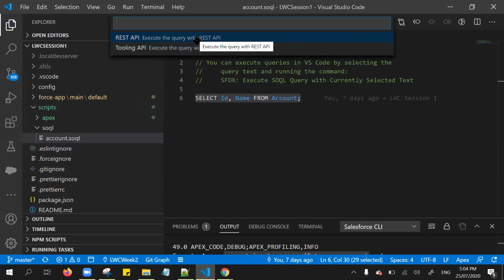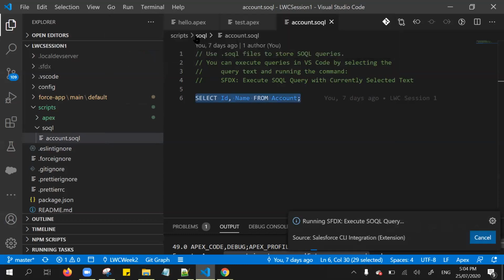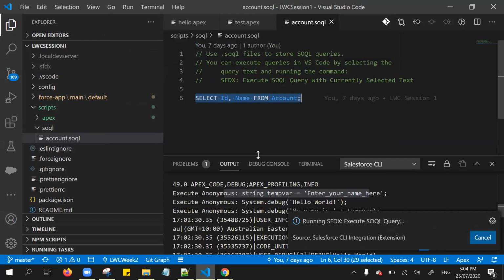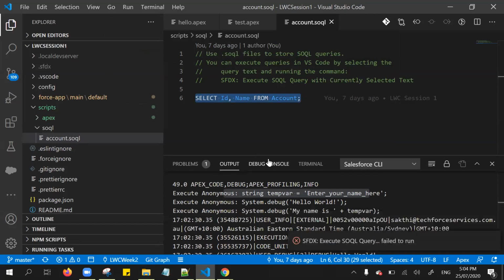Here it's the same. If you notice in the developer console, there are two ways we can execute the query, one for REST API and one for tooling API. Tooling API supports certain objects, for example to get the test coverage result object or a few other objects. In such a case we need to use the tooling API. The same thing is available in Visual Studio Code also. So instead of switching to the developer console, everything is possible from Visual Studio Code. So make sure we know that.